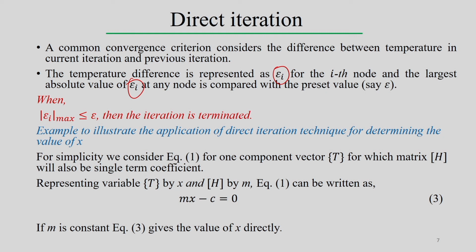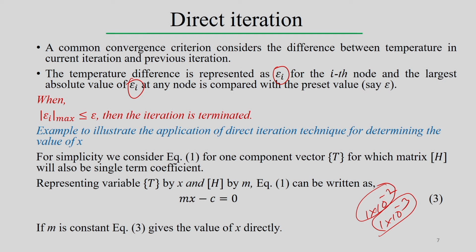Now, once the maximum epsilon I is less than or equal to epsilon, where epsilon is a predefined value, for example 1 into 10 to the power minus 2 or 1 into 10 to the power minus 3, it means the difference between the temperature distributions of two successive iterations is either 10 to the power minus 2 or 10 to the power minus 3. Then we can stop the solution and accept this approximate solution for this particular problem.